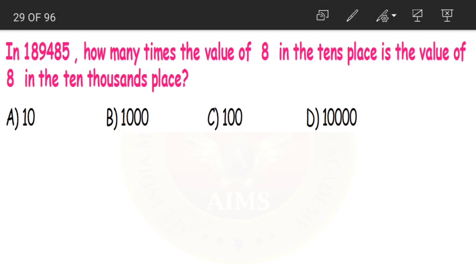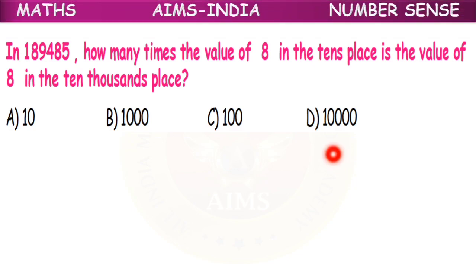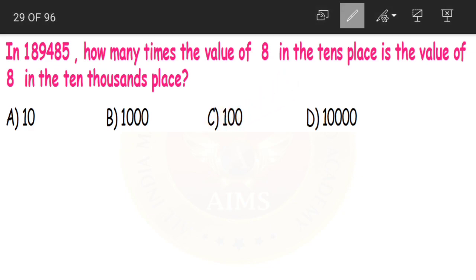Next question. In 1,89,485, how many times the value of 8 in the tens place is the value of 8 in the 10,000s place? Now what are they saying? 8 in tens place. Now 8 in tens place will be equal to 80.